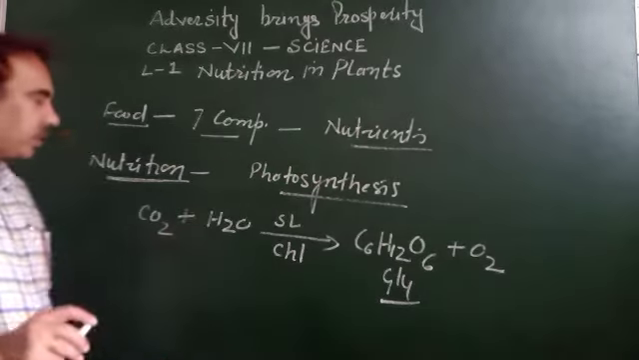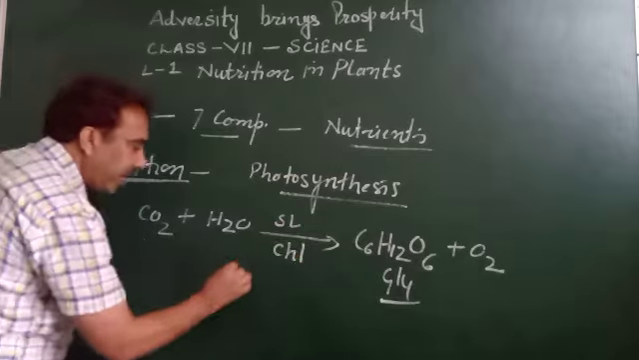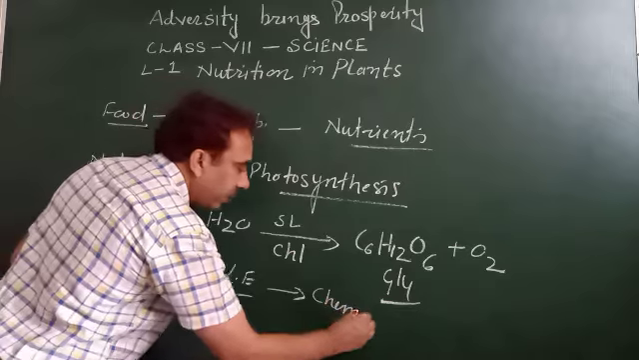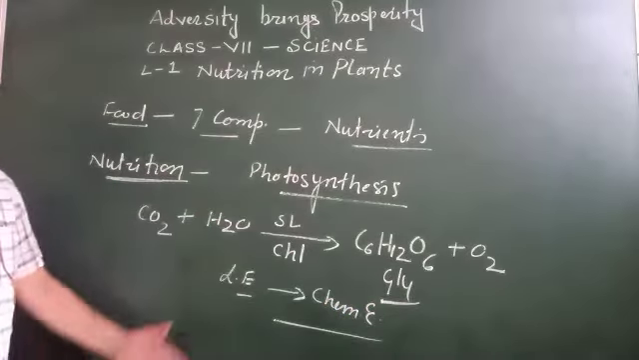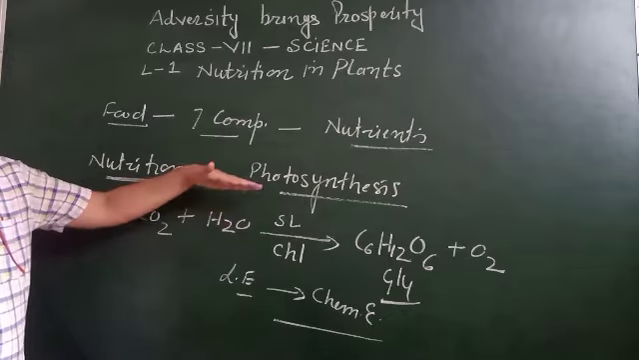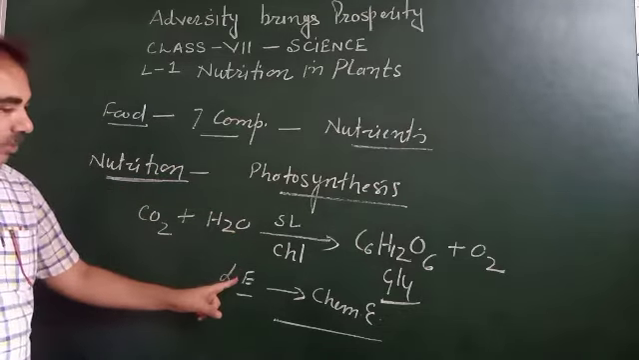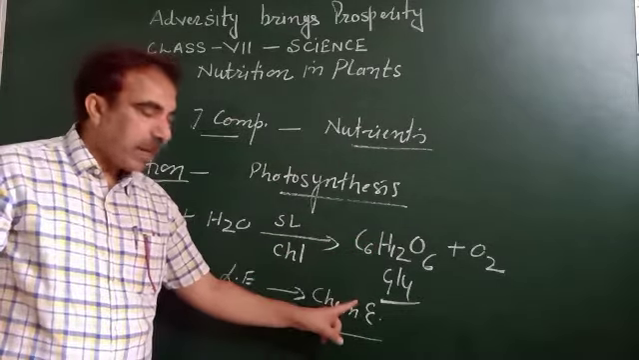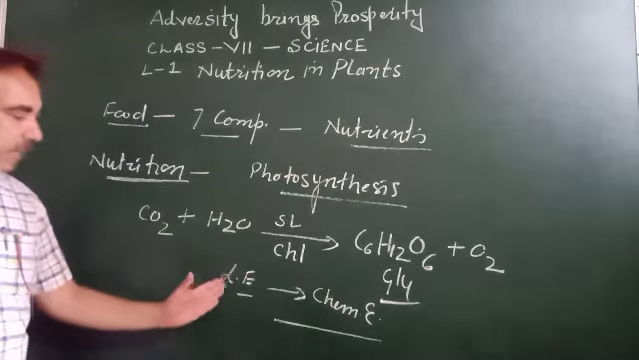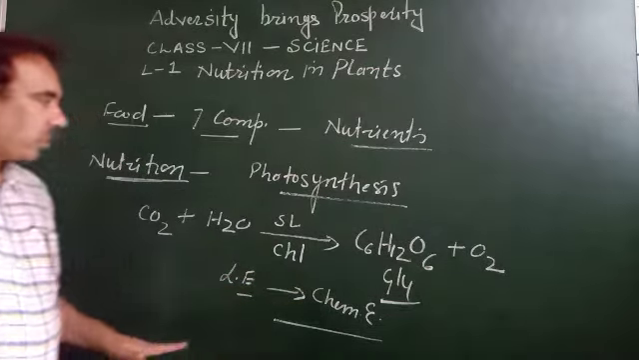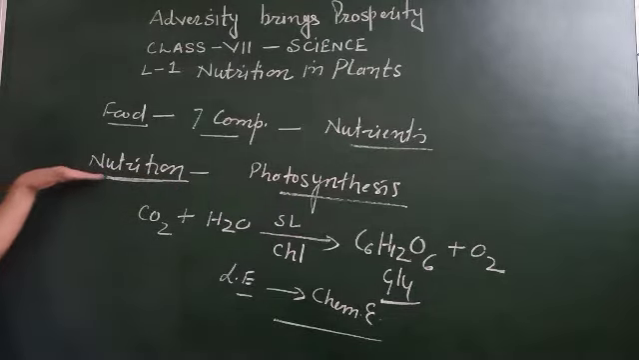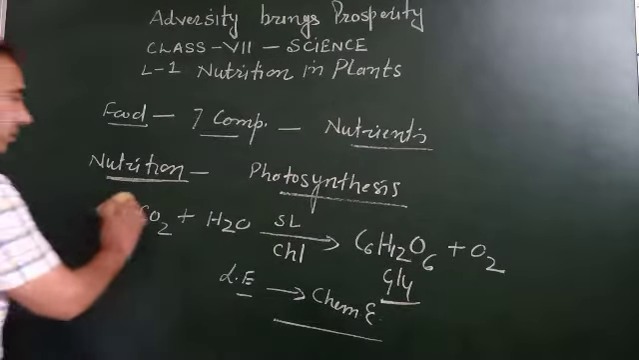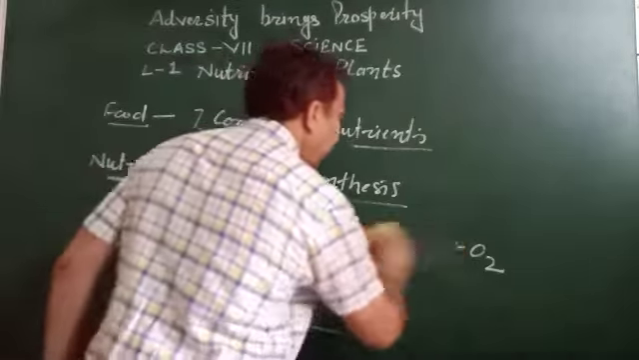During photosynthesis, light energy is converted into chemical energy. This energy conversion takes place during photosynthesis. Light energy, sunlight, is converted into chemical energy. This glucose is nothing but a chemical. So during photosynthesis, light energy is converted into chemical energy. So this is a particular mode of nutrition in green plants, which is known as photosynthesis. Let's proceed further.